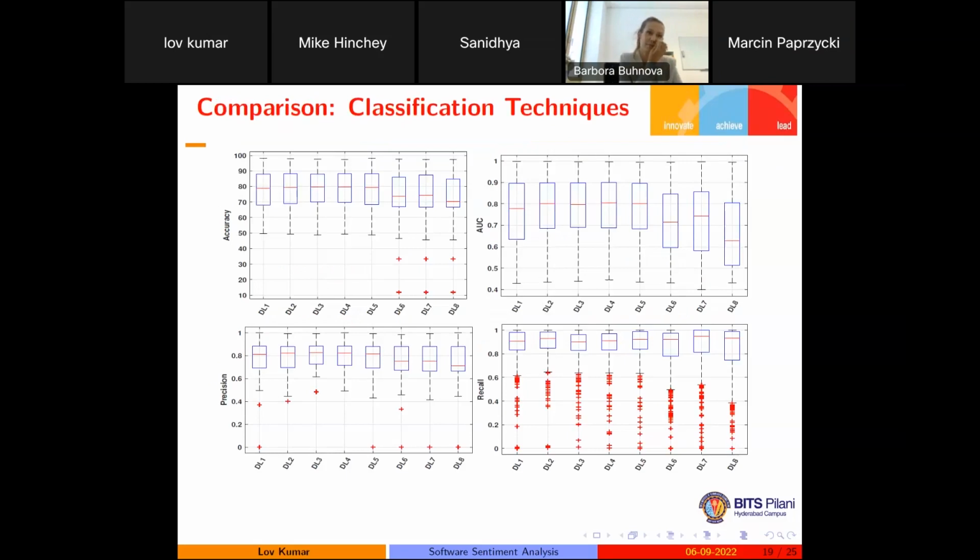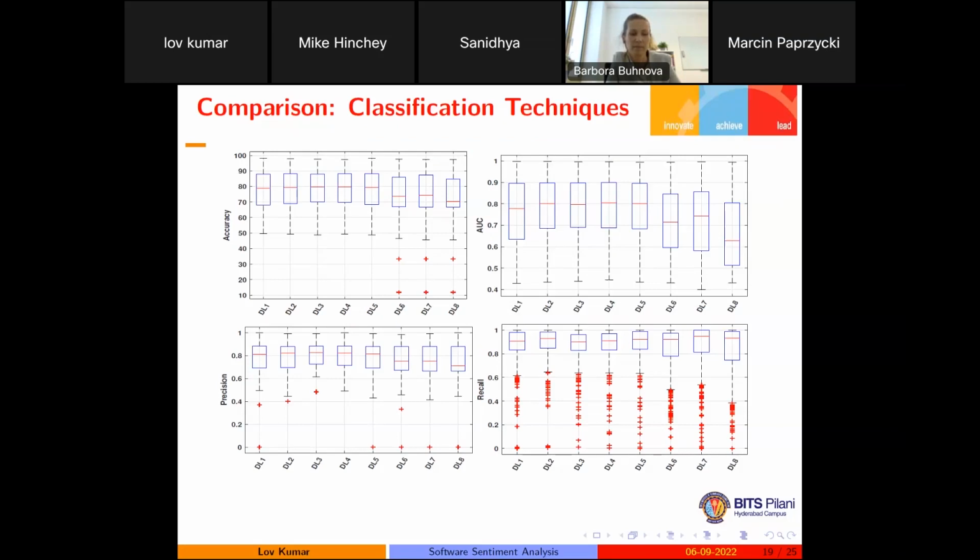Finally, we have applied different types of deep learning approach by changing the number of hidden layers and the value of dropout layers. In this case, if we increase the number of hidden layers, the performance does not increase. Normally, if we increase the number of hidden layers, the performance will increase, but in our case the performance is not going to increase.